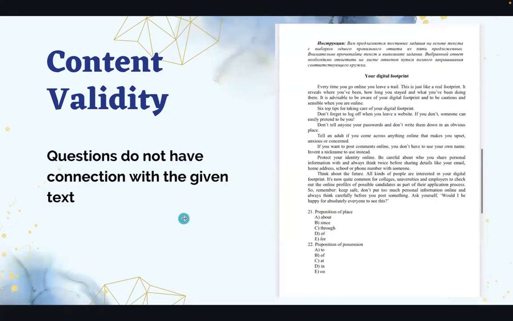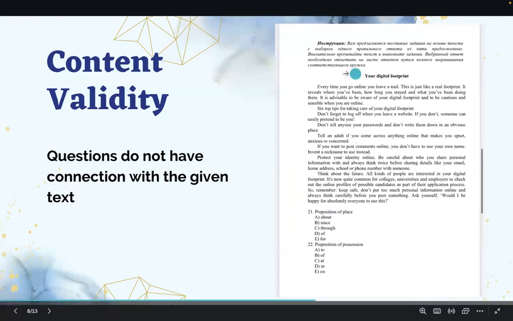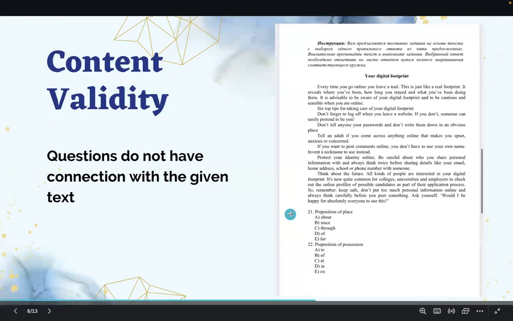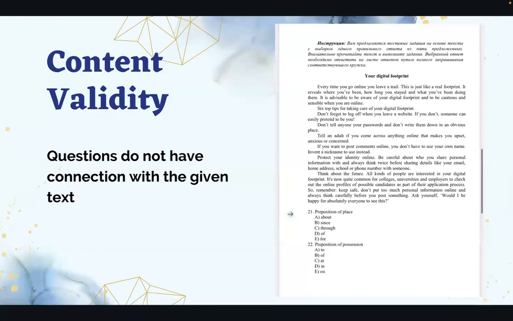So for example, here we can see this text, and the questions to this text are not related to the text itself. For example, 21 and 22, where we need to find prepositions of place and possession, but there are no questions related to the plot or the content of the text.